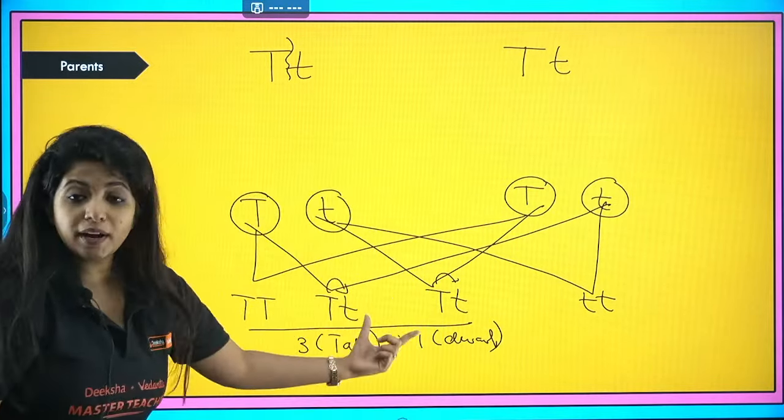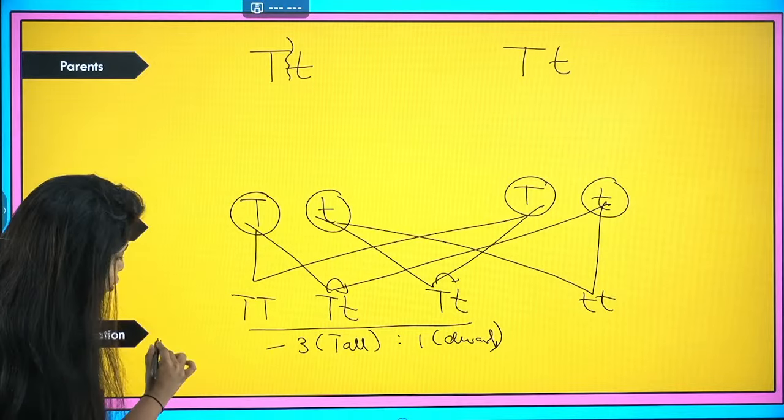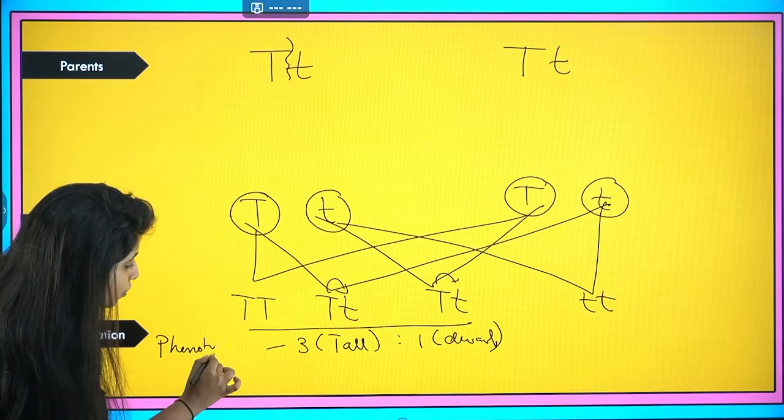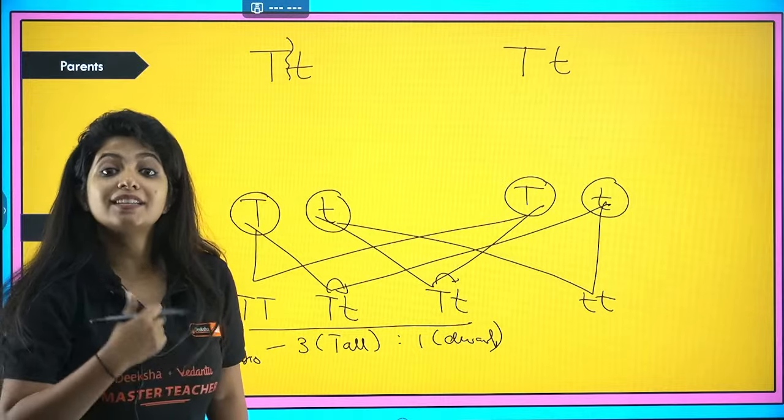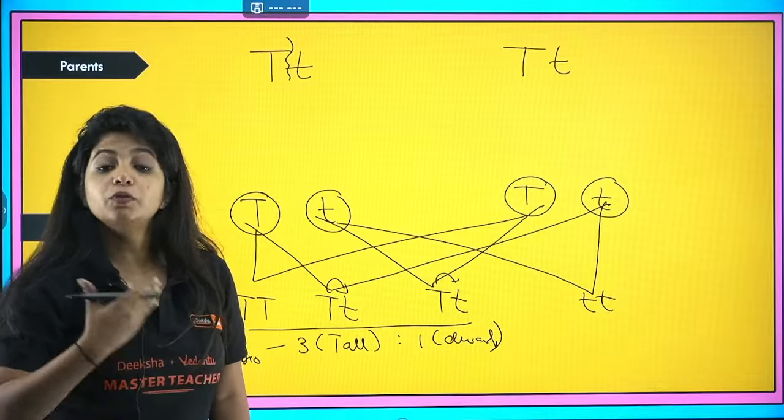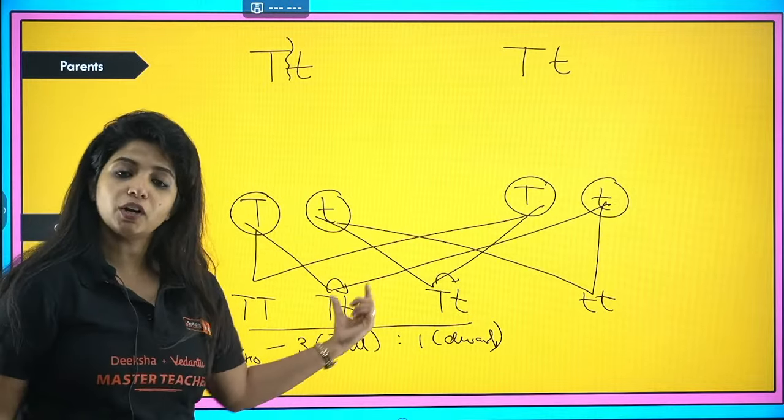Anyways, 3:1 is the phenotypic ratio of the F2 generation, the filial 2 generation. What is phenotypic? How do we look? That ratio of the morphology, of how we look, the physical appearance. So 3 of them are tall, 1 is dwarf.